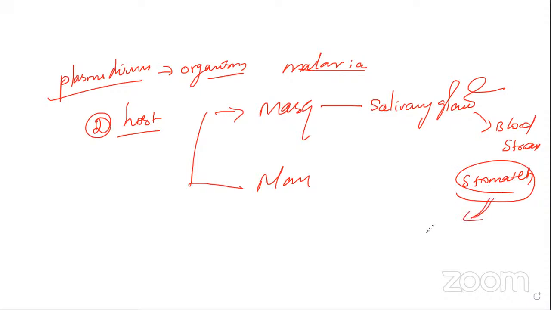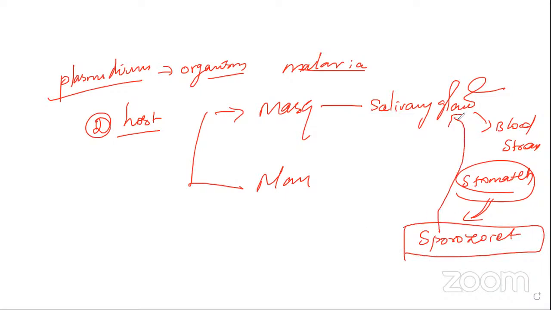At that time, they produce sporozoites. After the formation of sporozoites, they enter into the salivary gland. Then the mosquito bites the human being, and the sporozoites transfer from the mosquito to the human being. So the man is also affected.